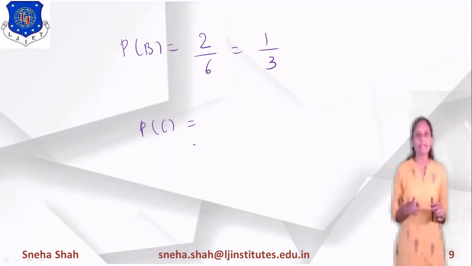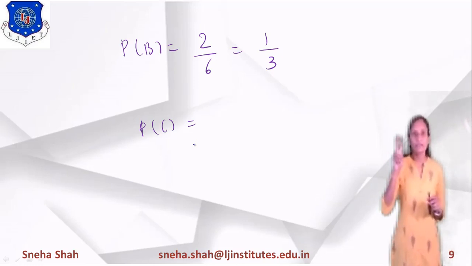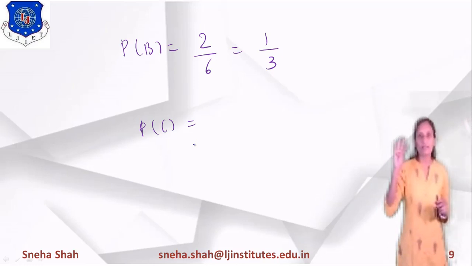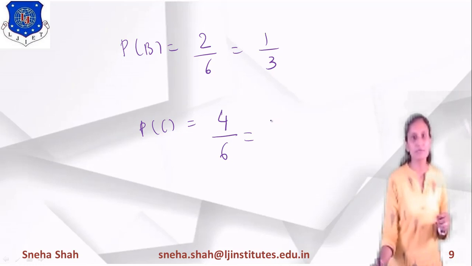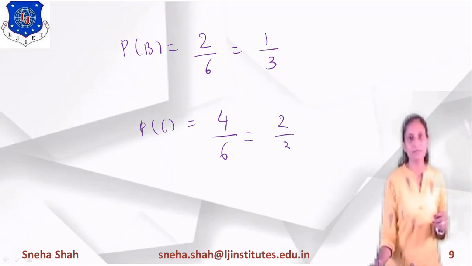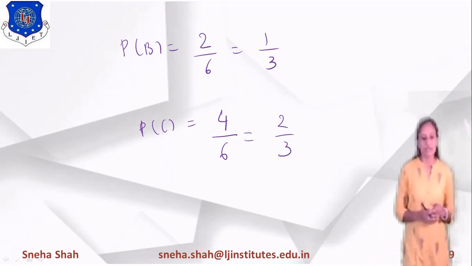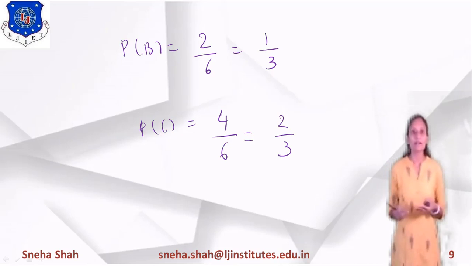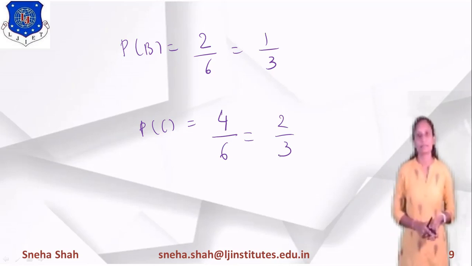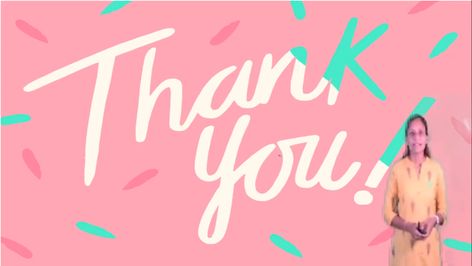In C we had taken 3, 4, 5 and 6, so there are 4 terms out of these 6 terms. If we cancel 2 and 2, the answer will be 2 by 3. So the probability of C equals 2 by 3. This way we can calculate the probability of occurrence of different events. Thank you so much.